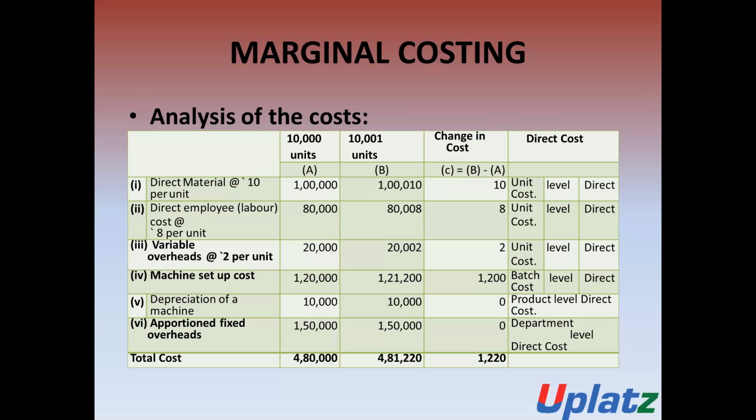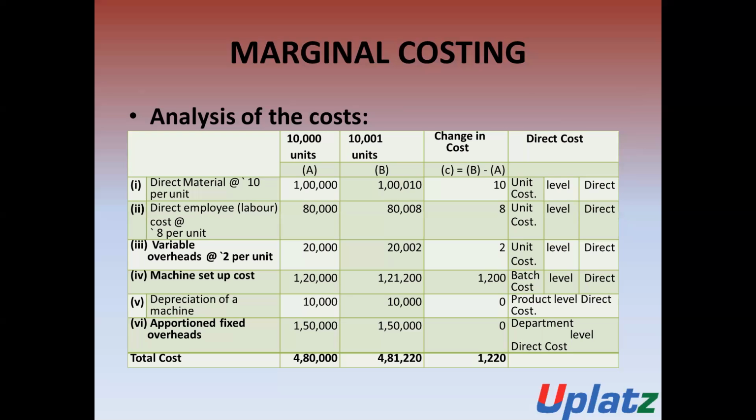Now the machine setup cost. For 10,000 units it is 1,20,000, because it is 1,200 per run of 100 units. So for 10,000 units it will be 1,200 into 10,000 divided by 100 units, which is 1,20,000.